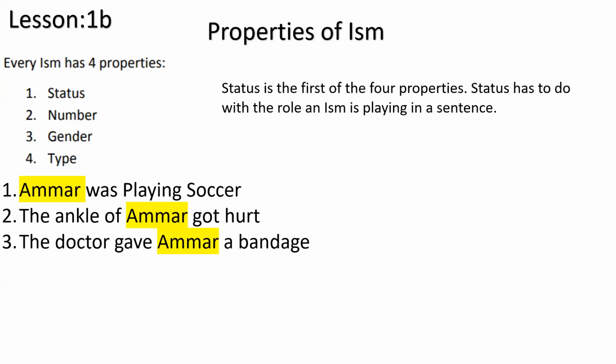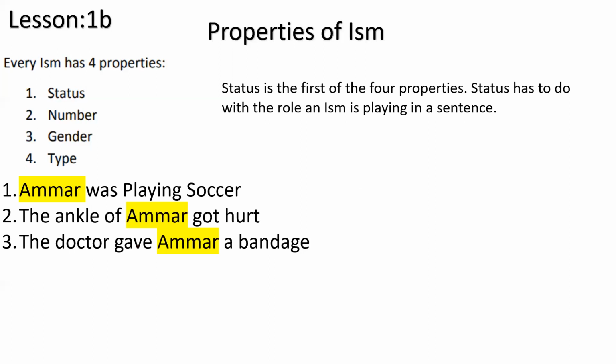But status works in a different way in Arabic, and we'll come into that, inshallah. So in English, it is very easy for us. When is Ammar the subject? When is Ammar related to the subject? When is Ammar not even related to the subject, it's the object? How do we know in English? Because we learn English from childhood, right? But Arabic, how are we going to know that? Because in Arabic, to be honest, Ammar is Ammar, okay?